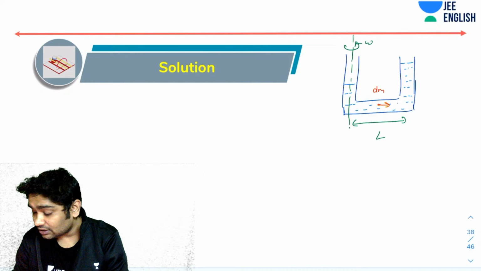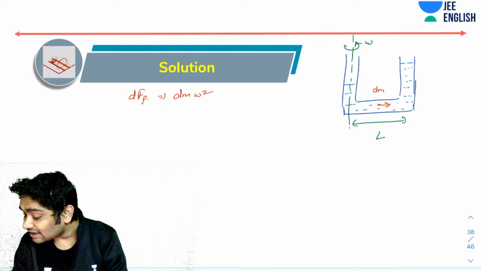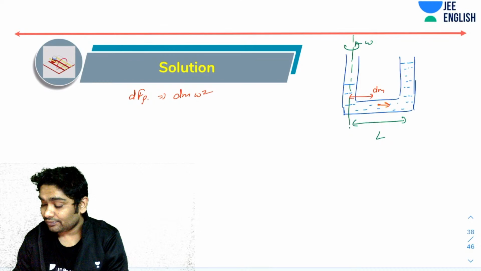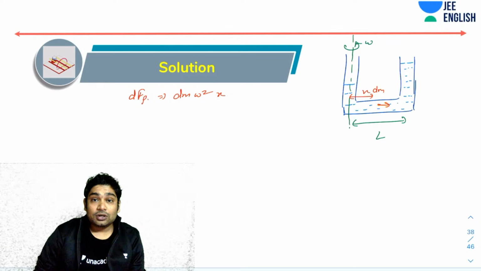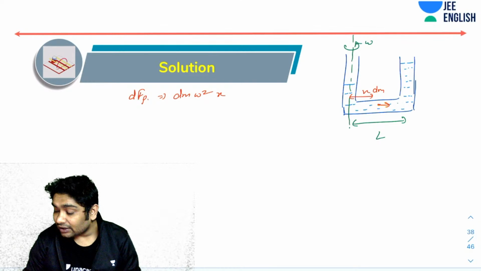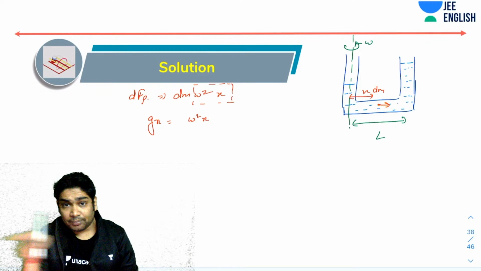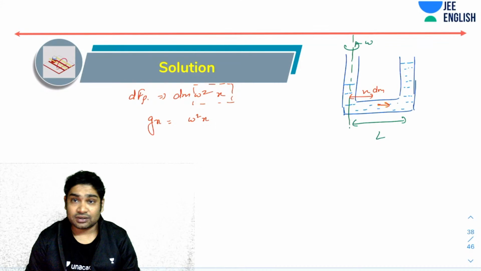You realize that the pseudo force dF pseudo would have been dm omega square times x if this is at a distance x, right? So at a distance x, I can say the value of effective gravity in the x direction. Can I say gx is omega square x? So I should have a pressure variation in x due to this, right?